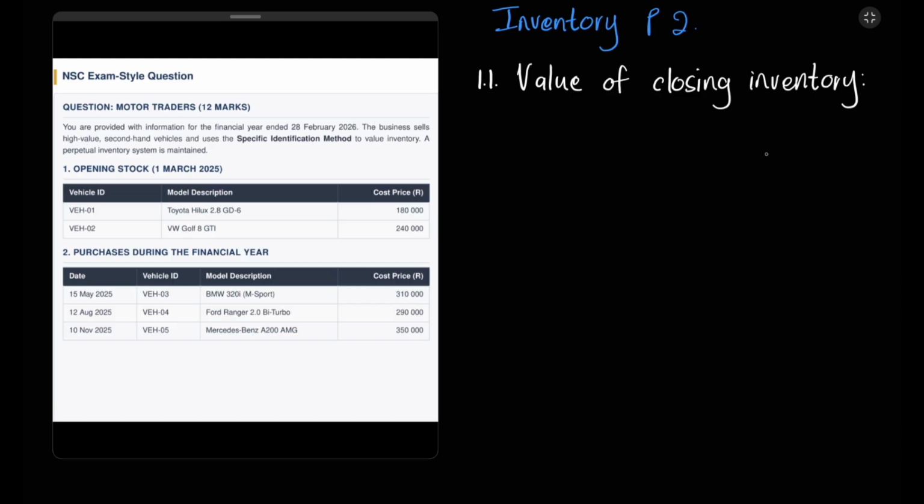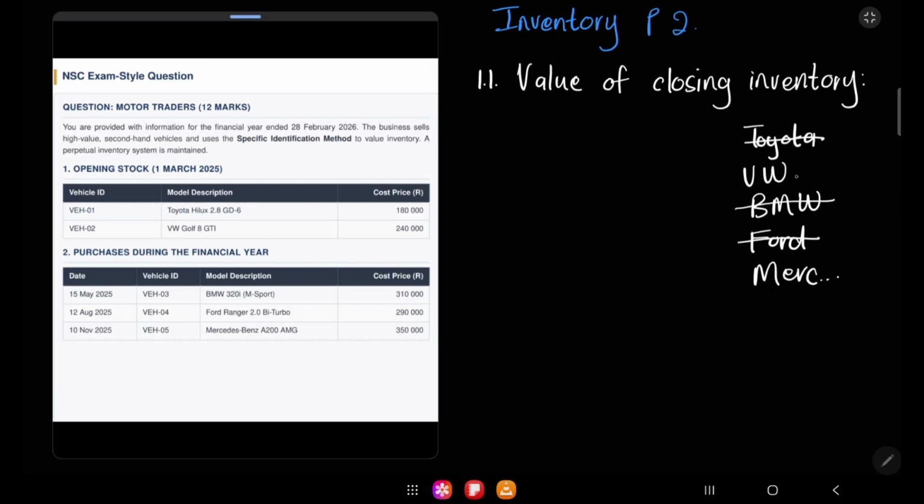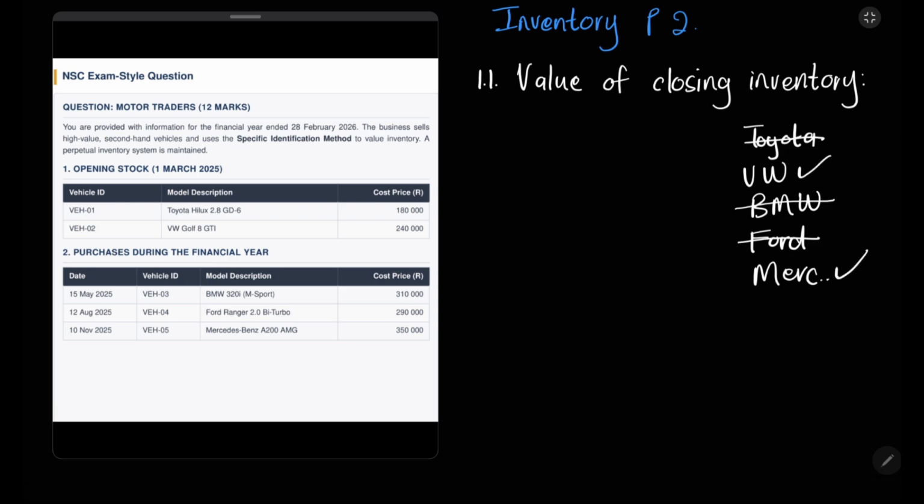To avoid making any mistakes, let's remind ourselves, we had a Toyota, a VW or a Golf, we had a BMW, we had a Ford Ranger, as well as a Mercedes. All right, let's check. We saw the Toyota as well as the BMW and the Ford. So we still have our VW and our Mercedes. Okay, so to find the value of the closing stock, we'll say